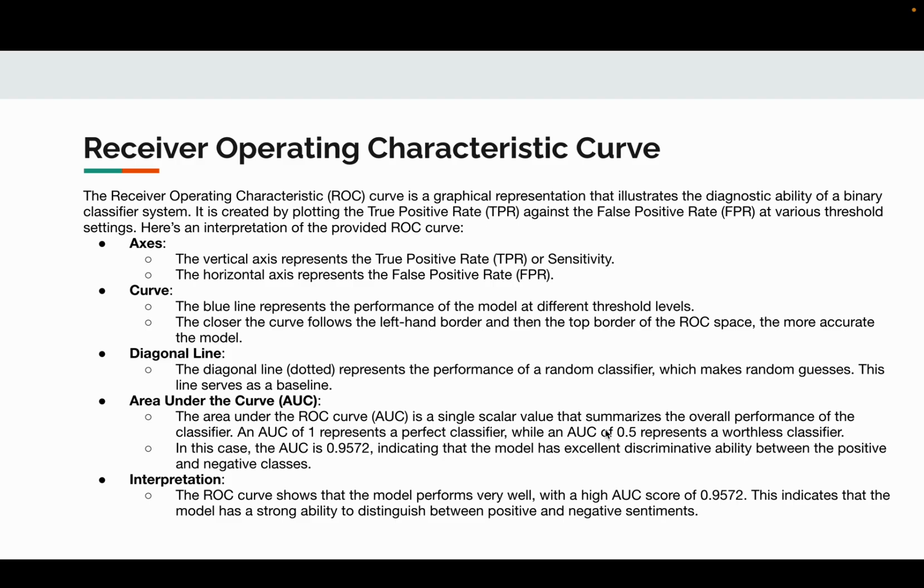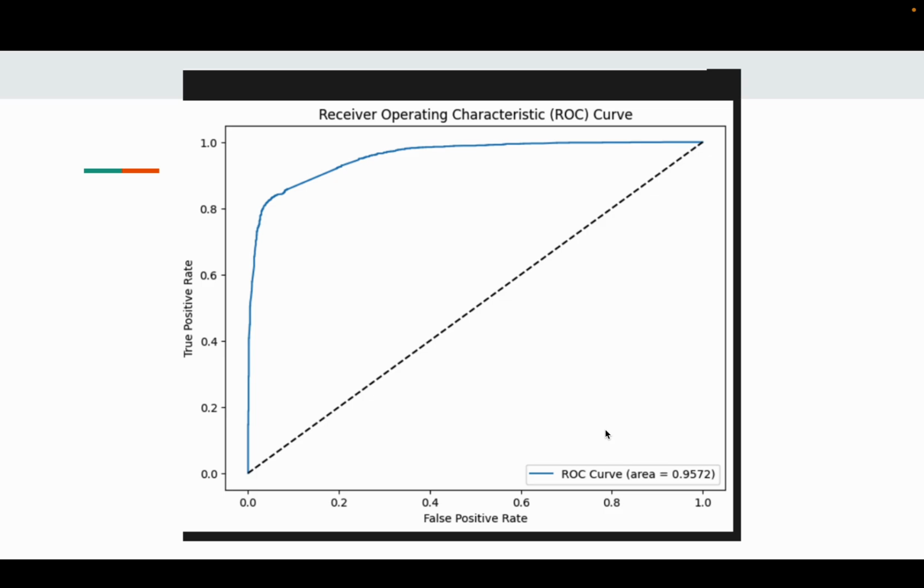The blue line on the graph shows the model's performance at different threshold levels. And the closer this curve follows the left-hand border and the top border of the ROC space, the more accurate the model is. And finally, the diagonal dotted line represents a random classifier that makes random guesses. This serves as a baseline for comparison.